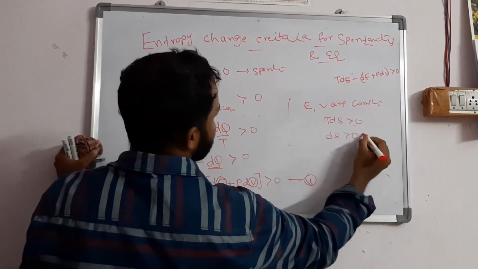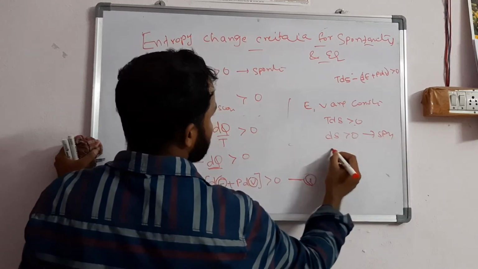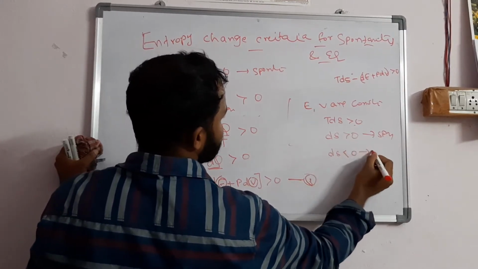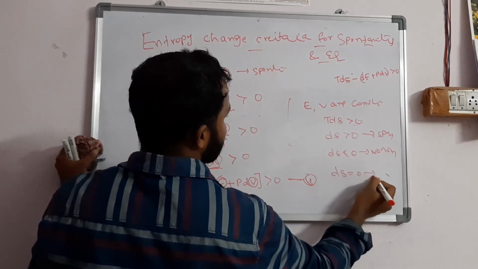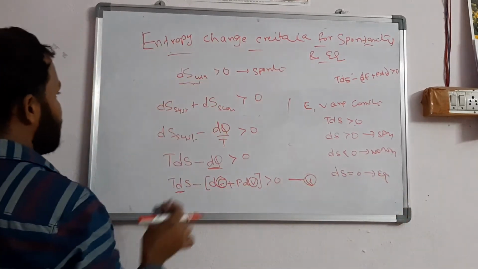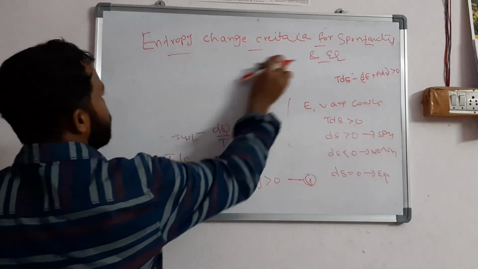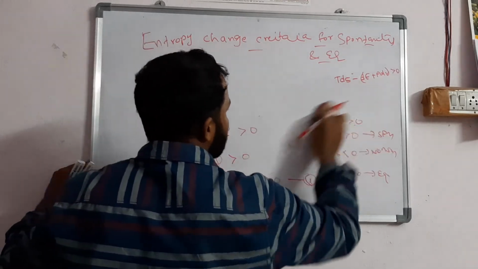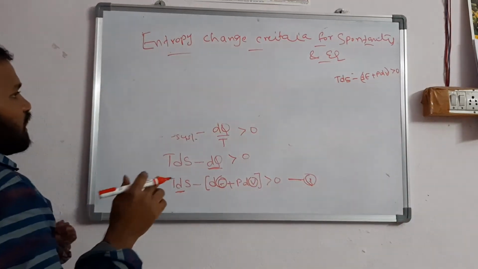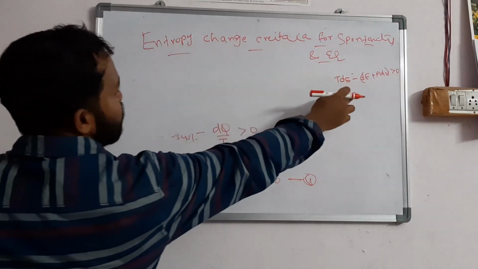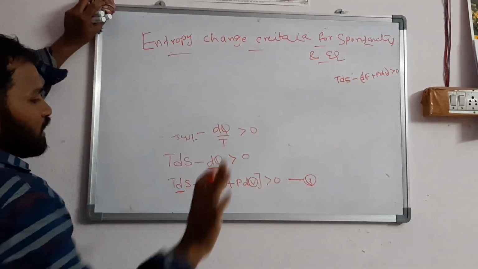dS is greater than 0 for a spontaneous process, dS is less than 0 for a non-spontaneous process, and dS is equal to 0 for an equilibrium process. One term completed, right? This is about entropy. In the exam they will ask what the constants are for entropy: dS at E comma V constant, greater than 0, is a spontaneous process.